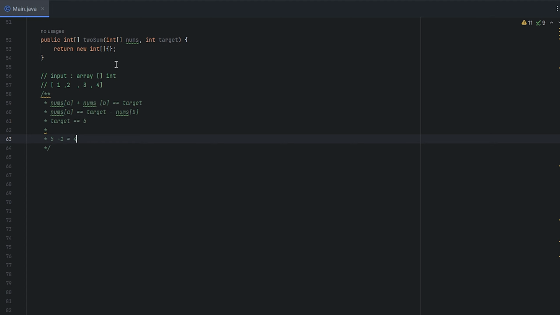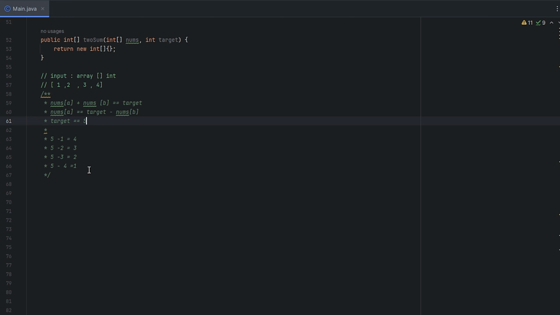We don't know it exists because we're going to go through it, but we know that if we do see it, that's the answer we need. Now we go to 2. 5 minus 2 equals 3, so the corresponding pair for 2 is 3, and if we have it, we're good. 5 minus 3 is 2. Oh, look, there it is. Then 5 minus 4 equals 1, which we already have. They have multiple solutions. I could put the target at 6, and that would have been 4 and 2.